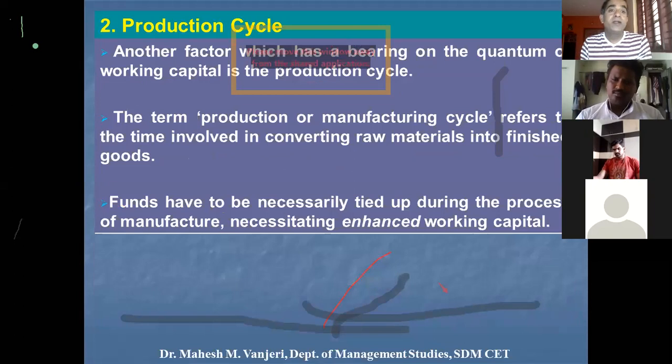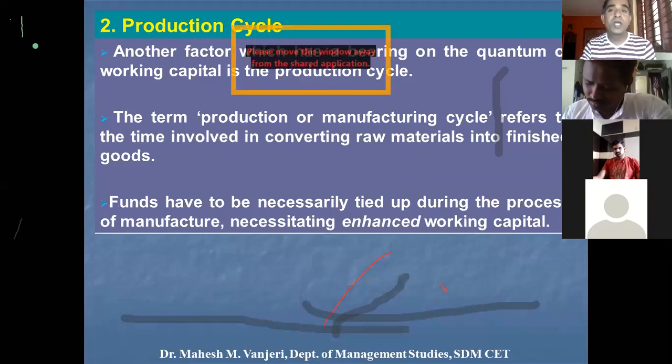Then the second determinant, or second factor, which has influence on working capital requirement is the production cycle. First, let's understand what is production cycle.